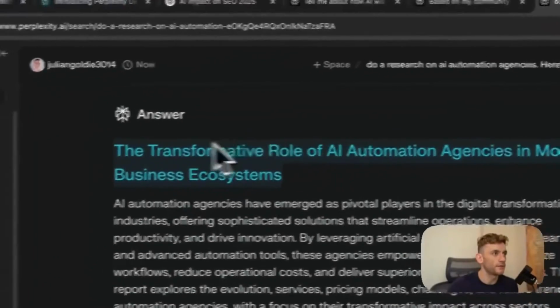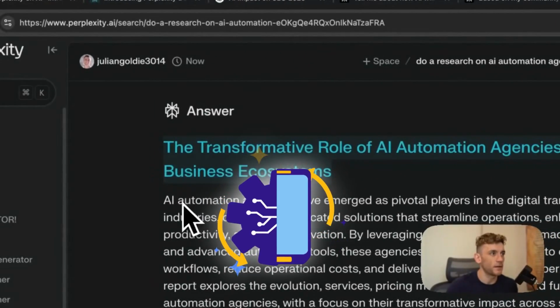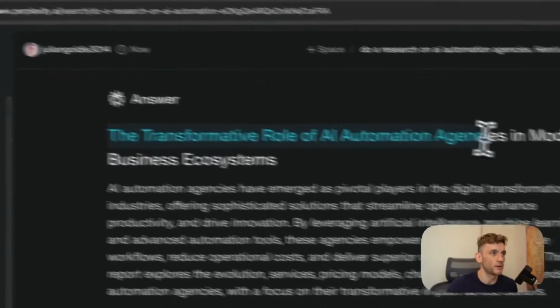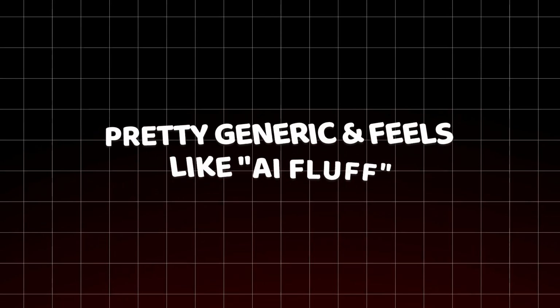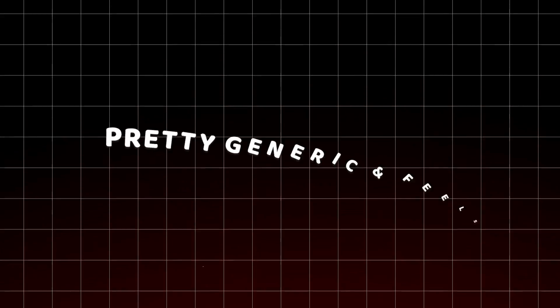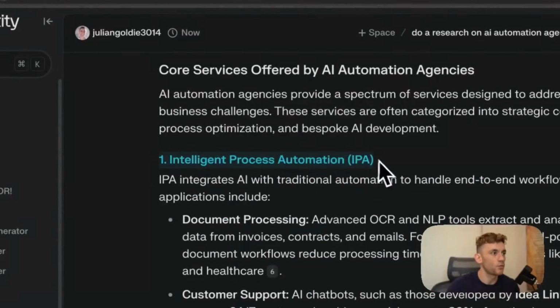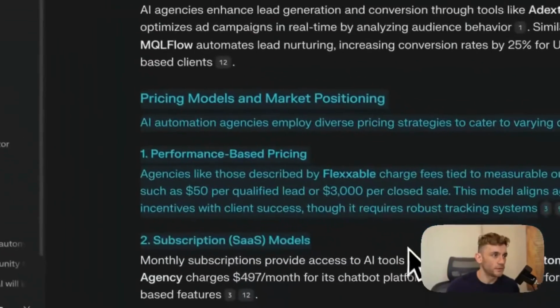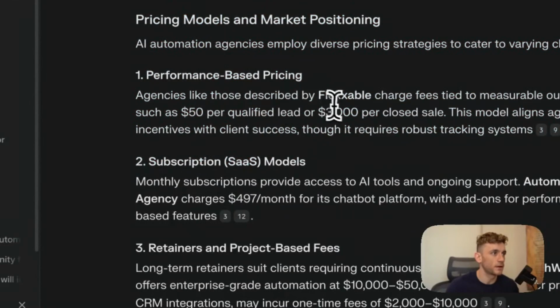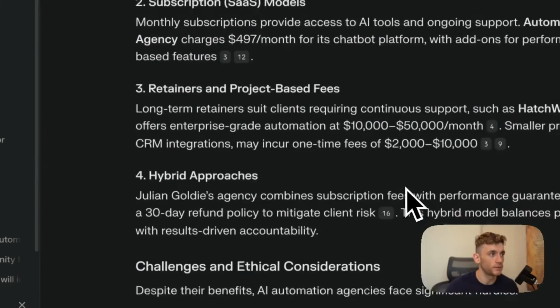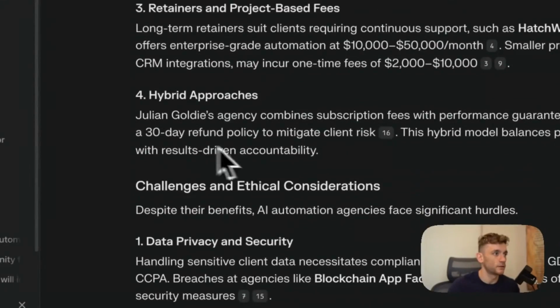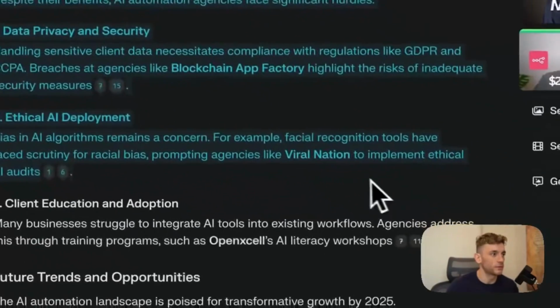The whole headline feels very AI, if that makes sense. Like the transformative role of AI automation agencies. Pretty generic and feels like AI fluff. This is all fluff. This is pretty useful stuff to know. So it's giving us some ideas on what we could sell. Pricing models, that's super useful to be fair. It's giving us some ideas on what we can charge, how much people are charging for SaaS tools in the same space, retainers, and also challenges and ethical considerations.